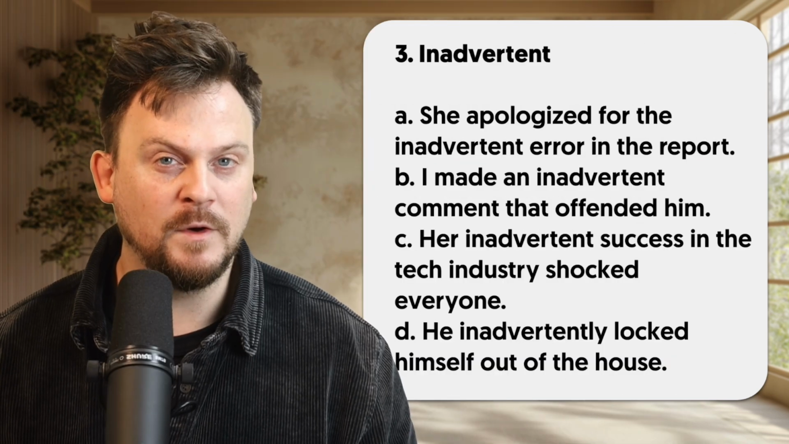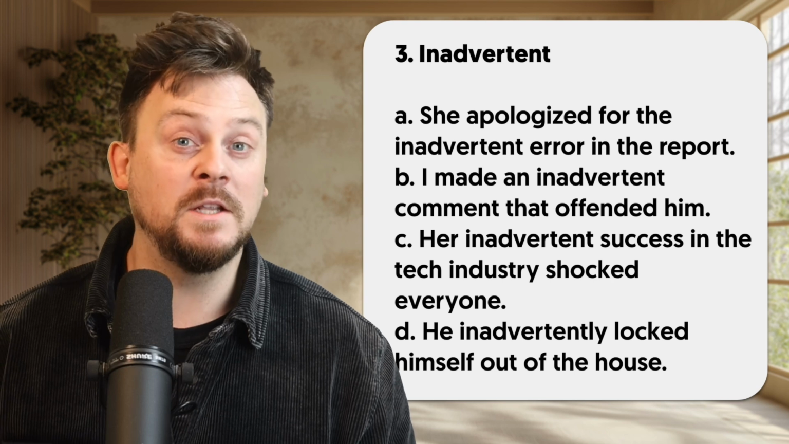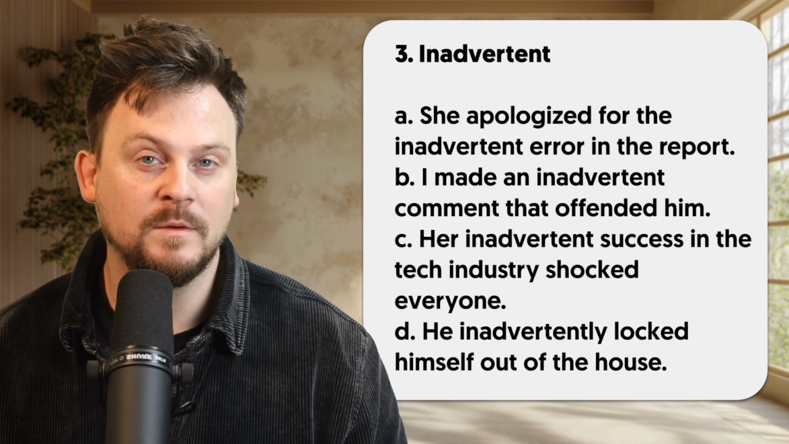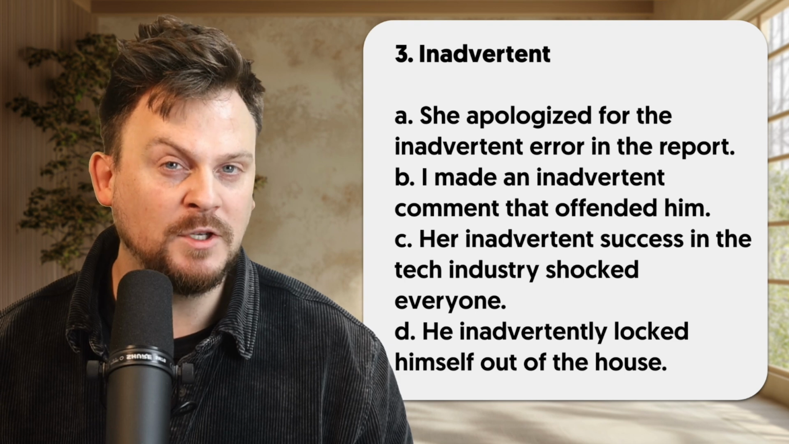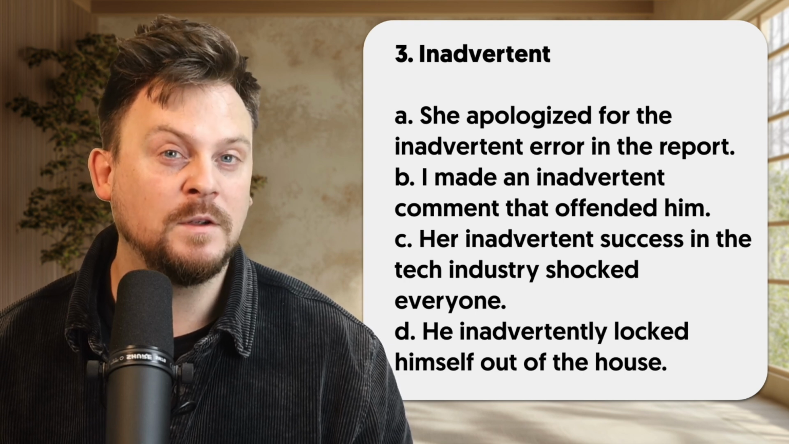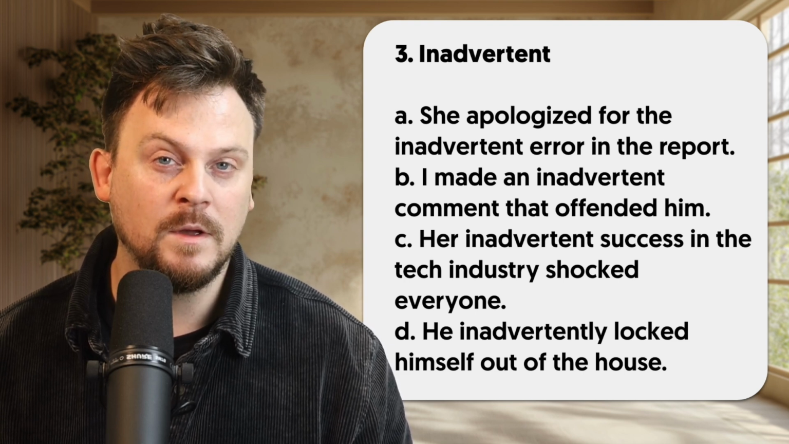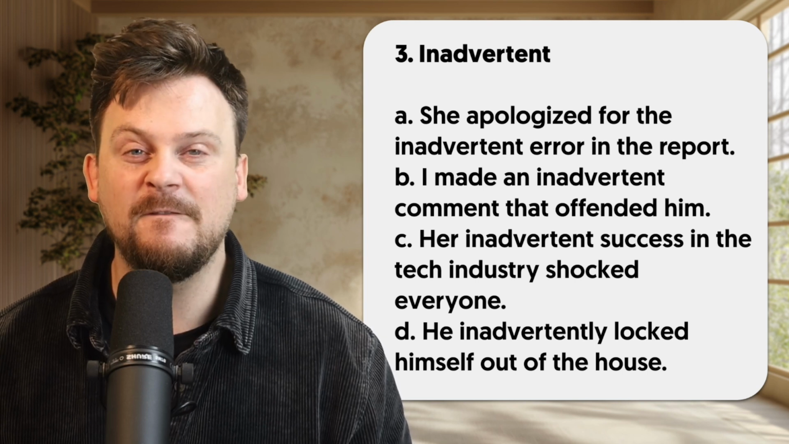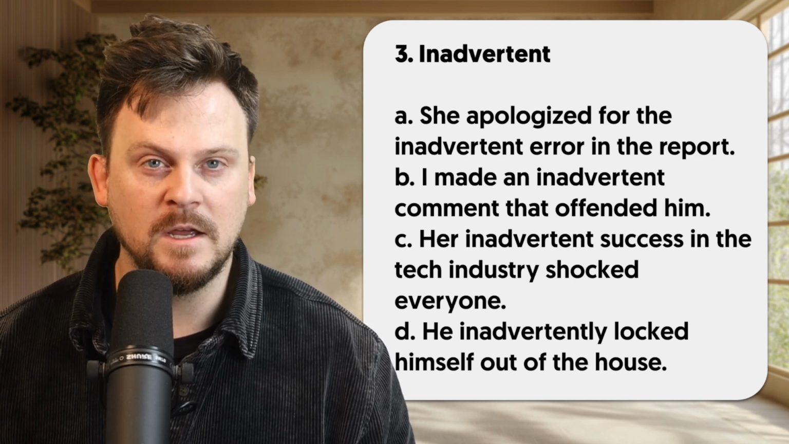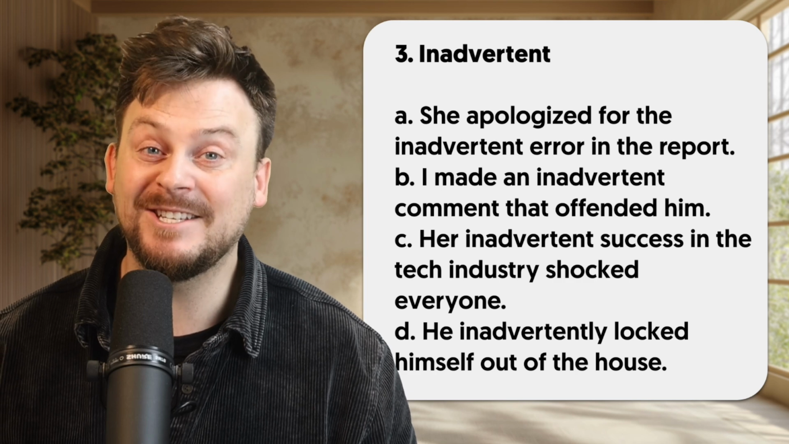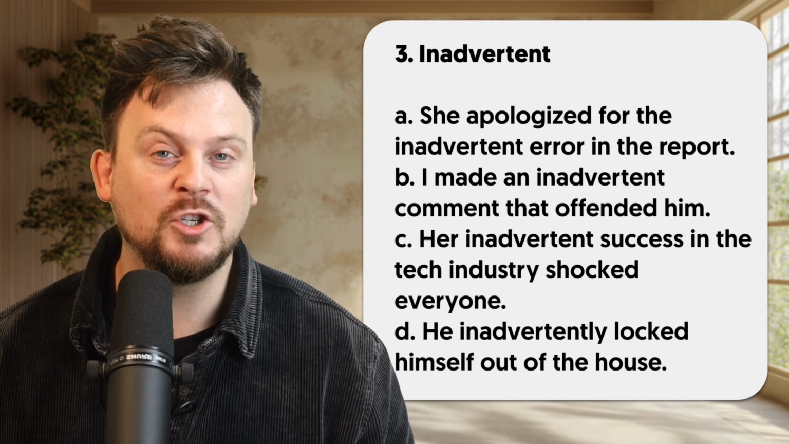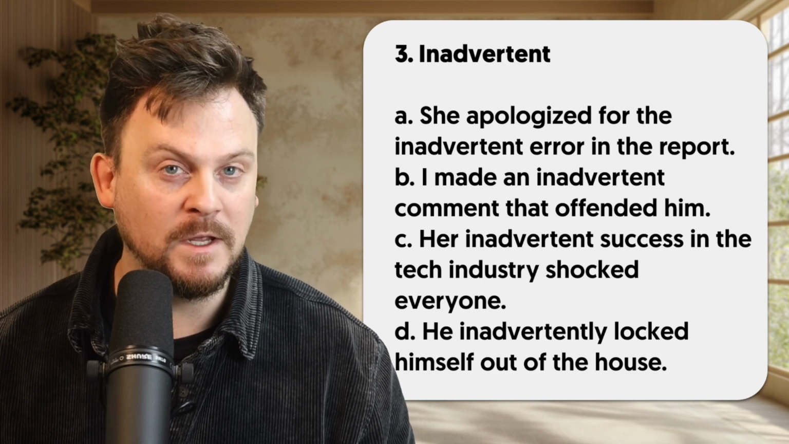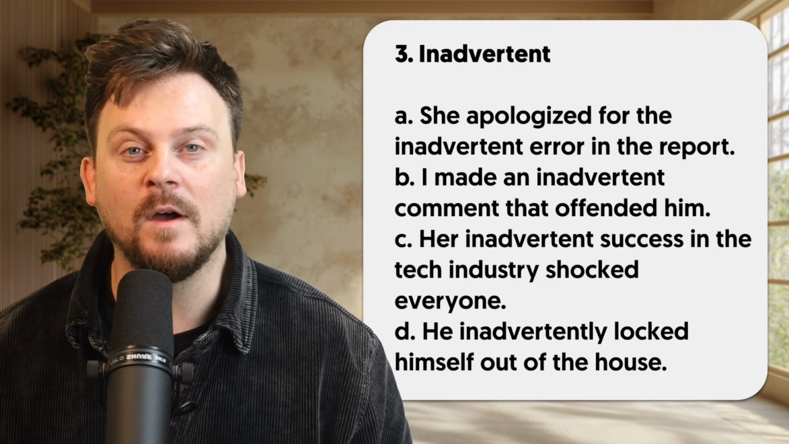3. Inadvertent. Inadvertent means to do something by accident, not on purpose. A. She apologized for the inadvertent error in the report. B. I made an inadvertent comment that offended him. C. Her inadvertent success in the tech industry shocked everyone. D. He inadvertently locked himself out of the house.